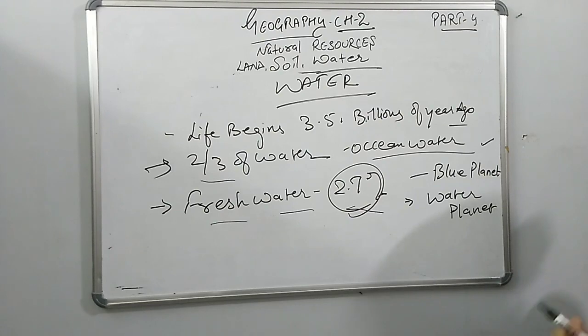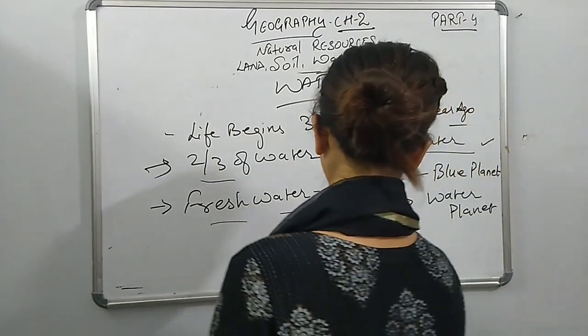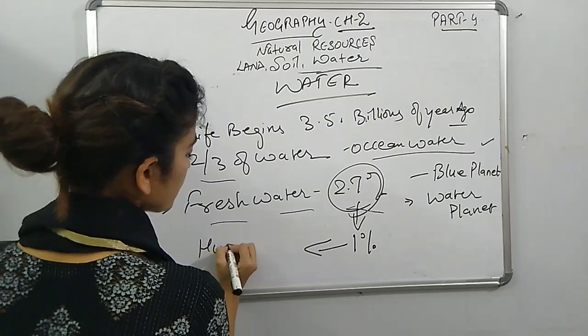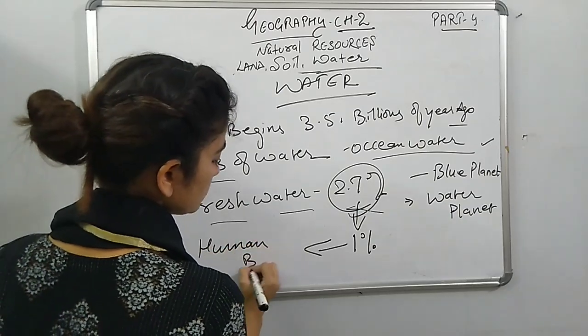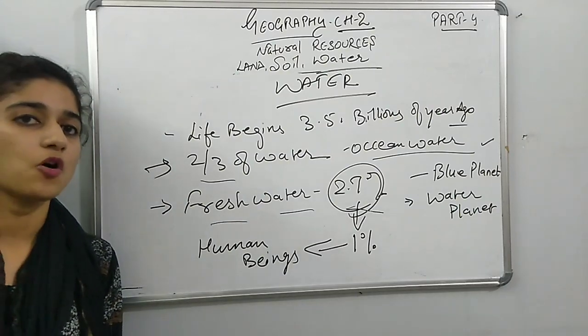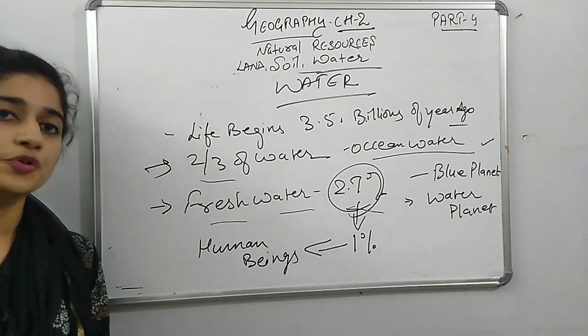Now, of the earth's water, 1% is available for human use. Only 1% of water is used by human beings.